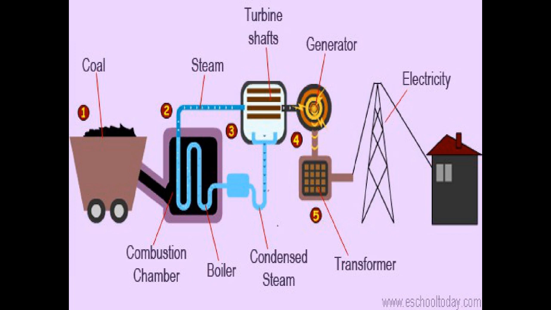Now as I told you earlier also, while passing this electricity, some amount of the electricity is released or gets wasted. That is the law of conservation of energy, that is, energy can neither be created nor destroyed, but it can only be transferred from one form of energy to another. So this is how the production of energy takes place, children.